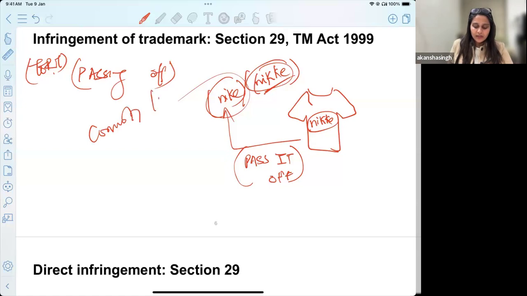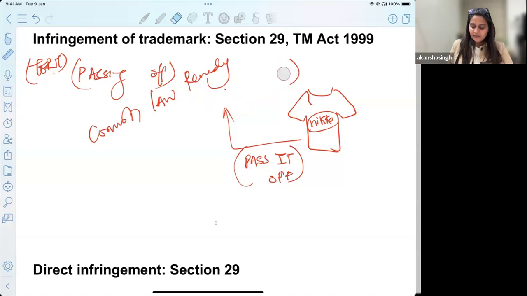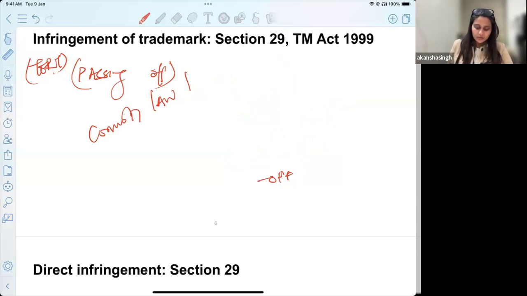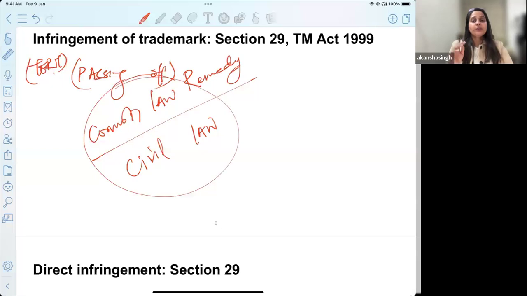Okay, something I hope, also, yes, I will tell you this now itself. If you are attending my class now, or if you're reading it, or if you're preparing for your judiciary examination, it is very important for you to know the distinction between these two. Your answers and your way of reading law will absolutely change if you know what a civil law system is, what a common law system is, and which one we follow. Are we part of civil law, common law, religious law, or a mixture of all the laws?